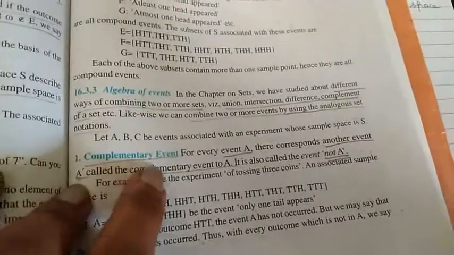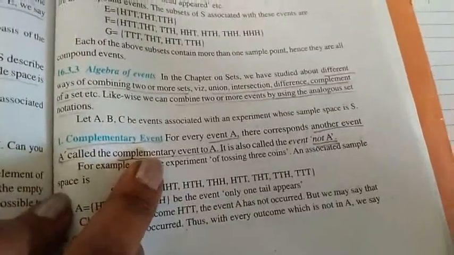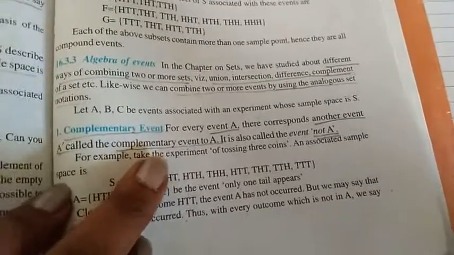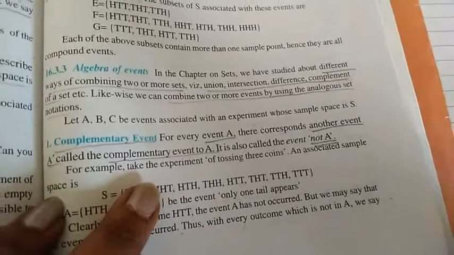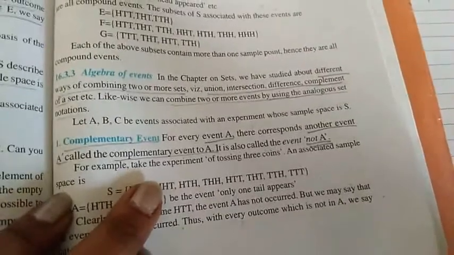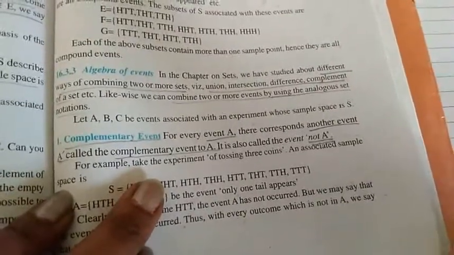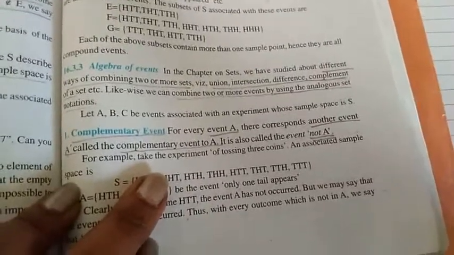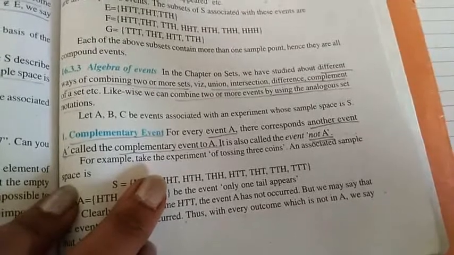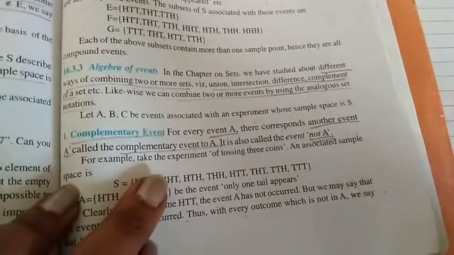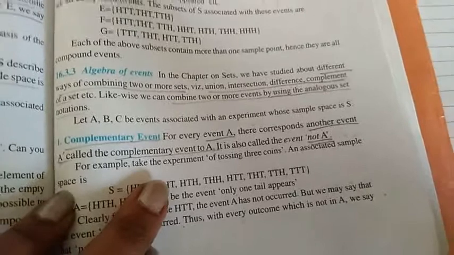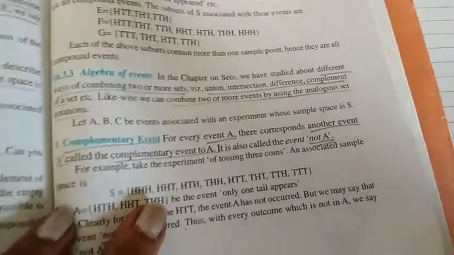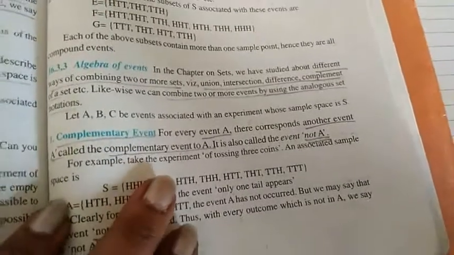To start with, we will take complementary event. In sets also we had complement. We will denote it by dash. If A is a set, then A dash is its complement. If A has elements 1, 2, 3 and the sample space, the universal set, has elements 1 to 10, then A dash will have the elements which are not in A. Not A only we will call A dash or A complement. The same meaning holds here also.